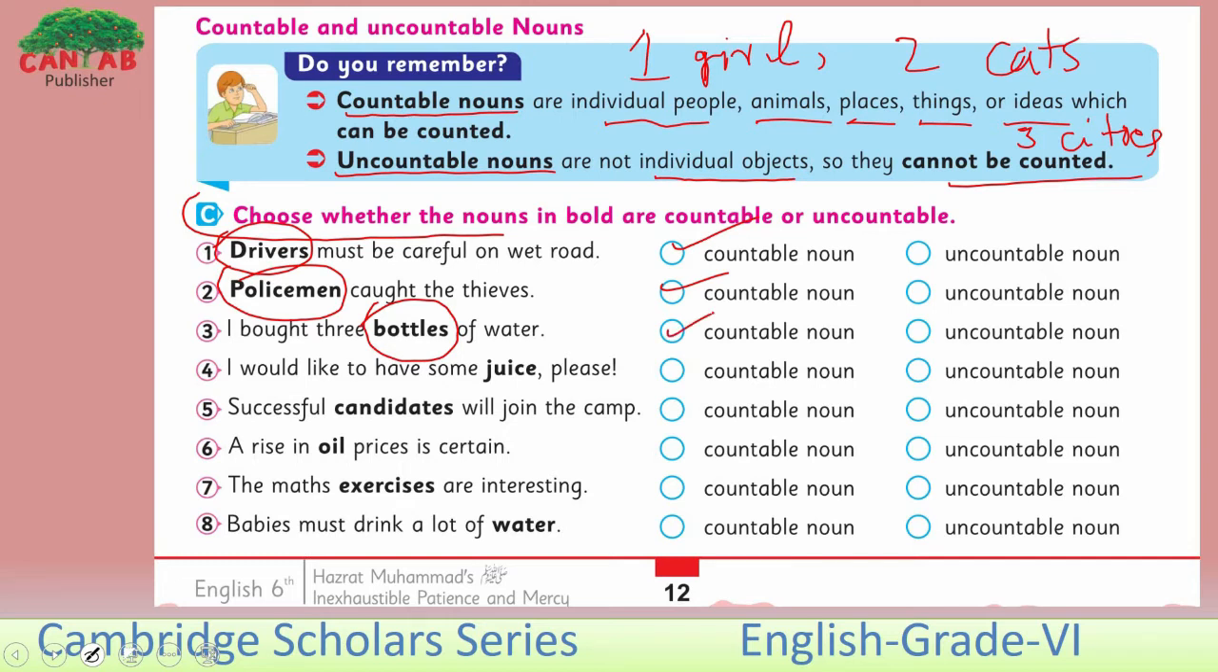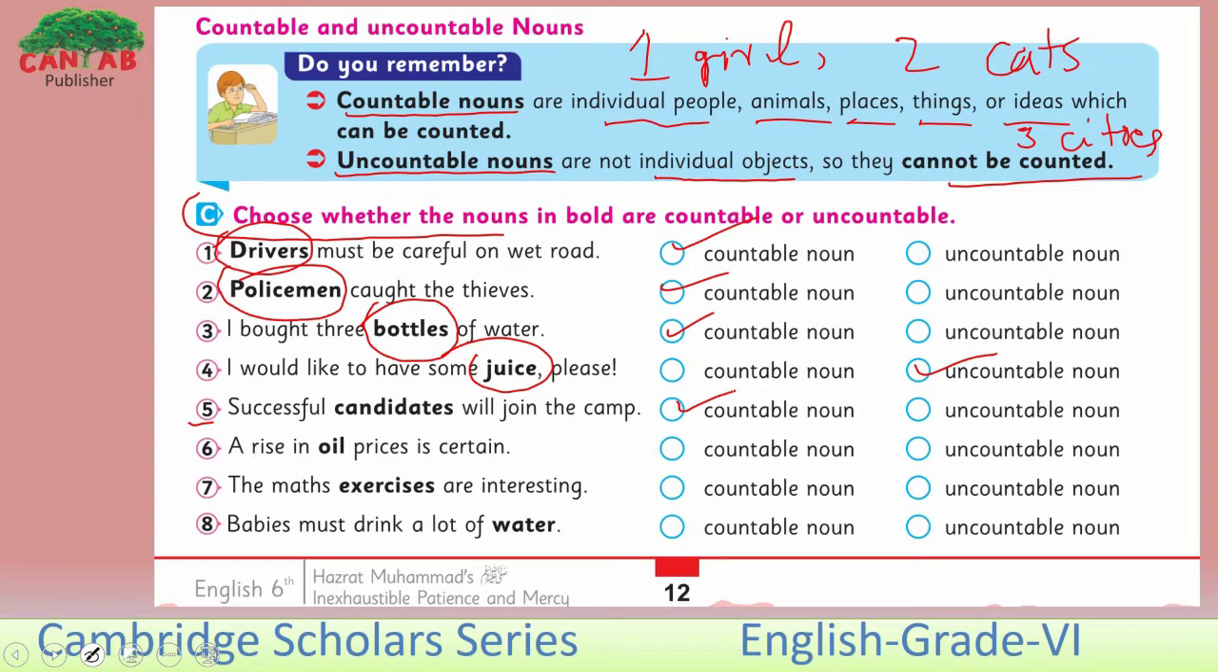Look at the fourth one. I would like to have some juice. Yes, we are talking about liquid juice here. Yes, this is uncountable. We cannot count a juice. We can only measure it. Look at the fifth one. Successful candidates will join the camp. Here the candidates are countable. Yes.